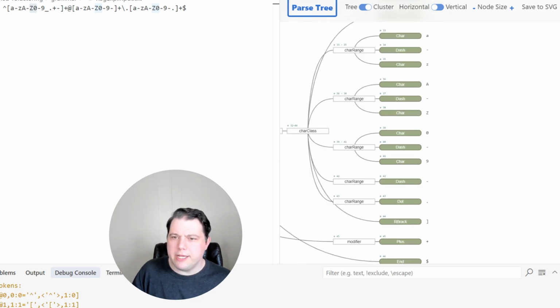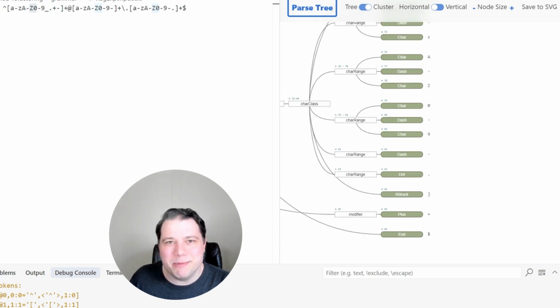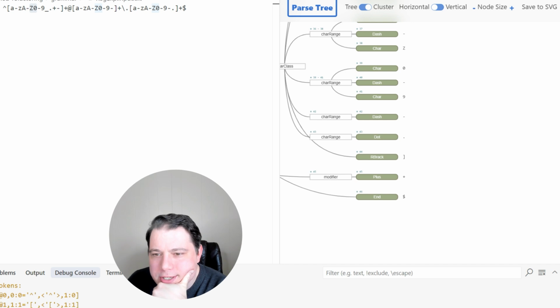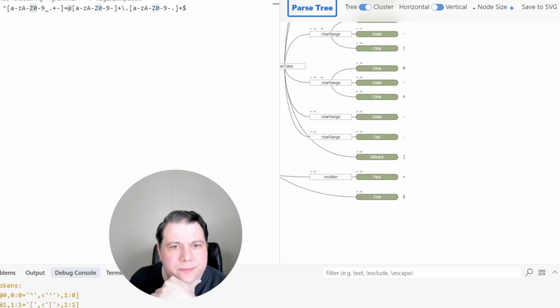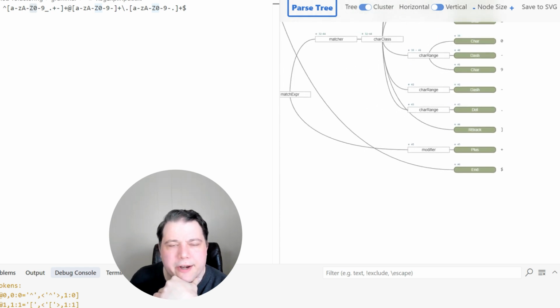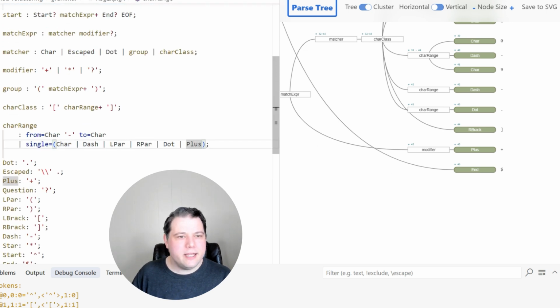Capital A through capital Z is one char range, again, within the same char class. I'm kind of using char and char pronunciations interchangeably here. Most people are on one side or the other. Apparently, I'm a fence sitter. So 0 through 9 is one char range, and dash is a solo, dot is a solo. Good. And then we have the modifier of plus. So yeah, we have successfully parsed this email regex.